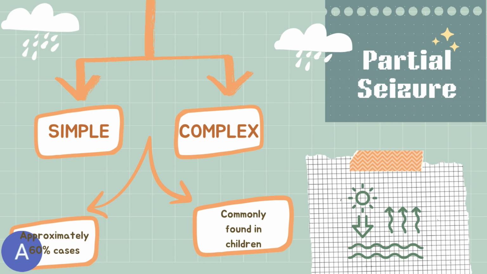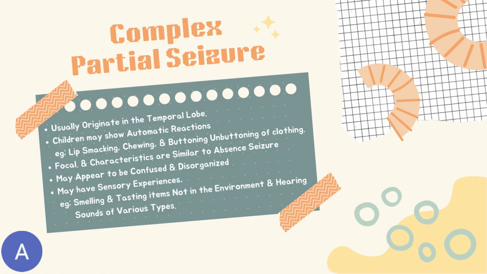On to the next. Partial seizure. Partial seizure can be either simple or complex and is the most common type of seizure disorder found in childhood. Approximately 60% of cases are partial seizure. An individual may experience both generalized and partial seizure, which is called a mixed seizure disorder. What exactly is a complex partial seizure?